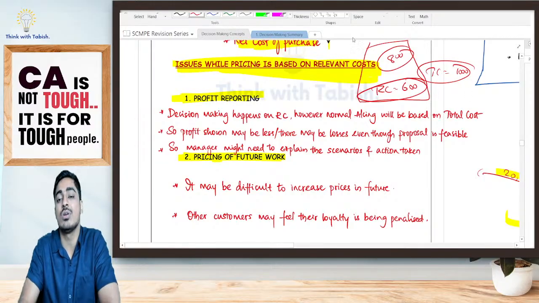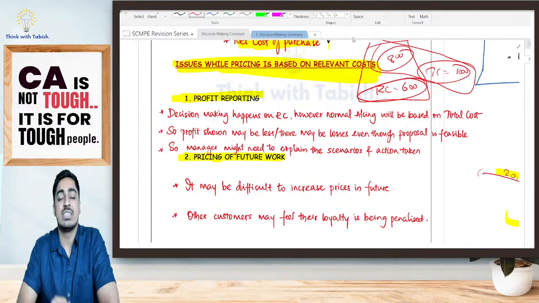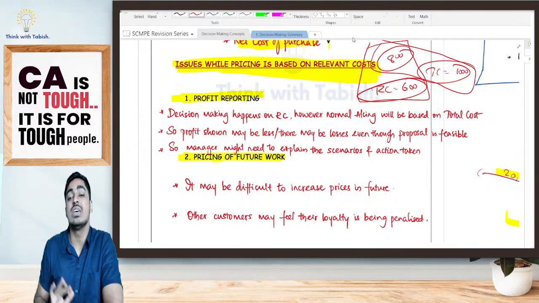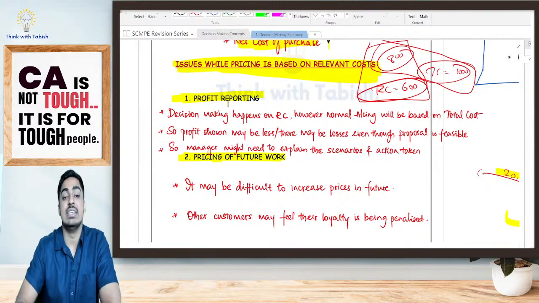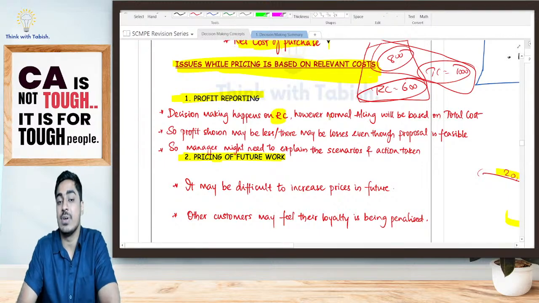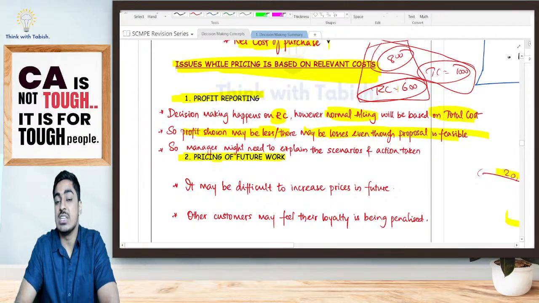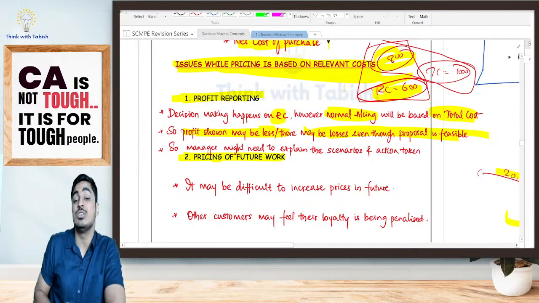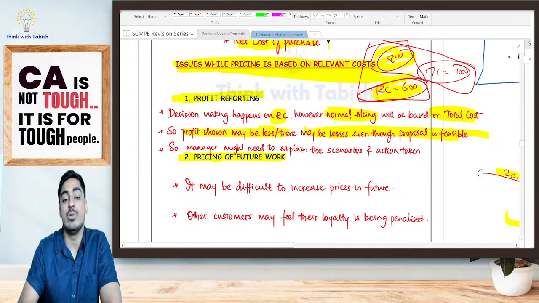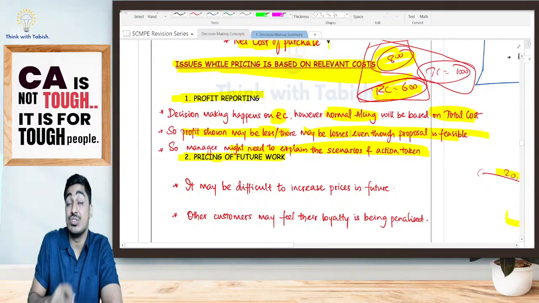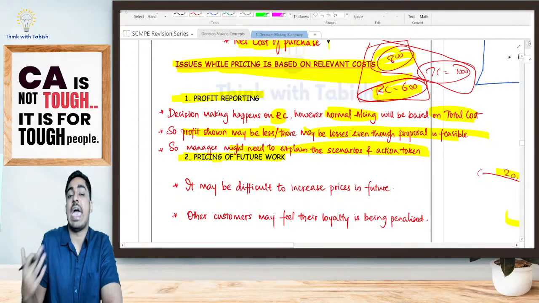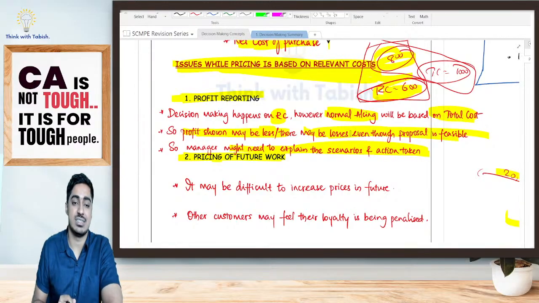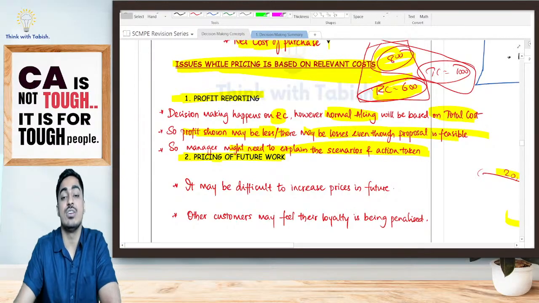Because my books are not maintained based on relevant cost. They are maintained based on total cost, in the financial accounts, where the cost is showing as 800. So decision making will happen based on relevant cost. However, normal accounting will be based on your total cost. So the profit shown may be less sometimes, or there may be losses even though a proposal is feasible. This proposal is feasible for me, still in my books of accounts it may show losses. So the manager might need to explain the scenario and the action taken, telling why this action was in the best interest of the organization. Is it clear?